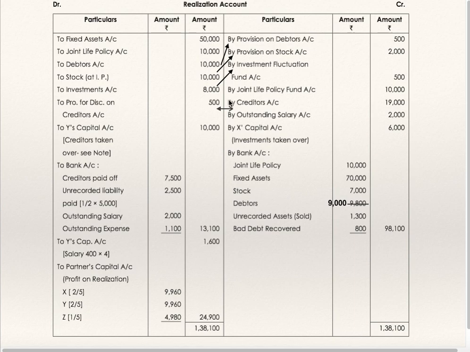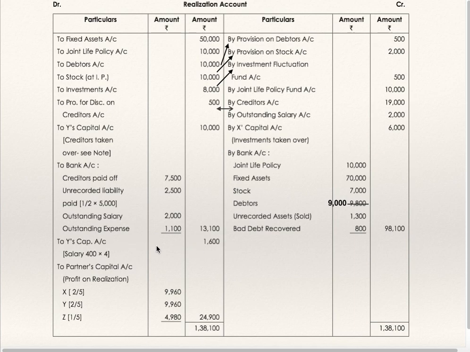Creditors 19,000. Discount is to be debited. Outstanding salary is credited. And the remaining adjustments we have seen. X has taken over investment. Y has taken over creditors, payment of creditors, unrecorded liability, outstanding salary, payment of realization expenses. Outstanding expenses is not correct, these are realization expenses.